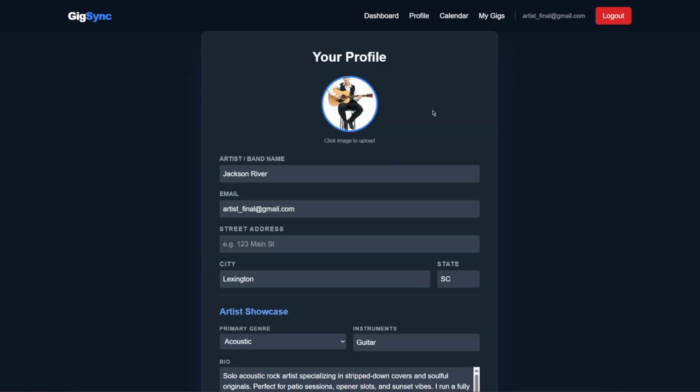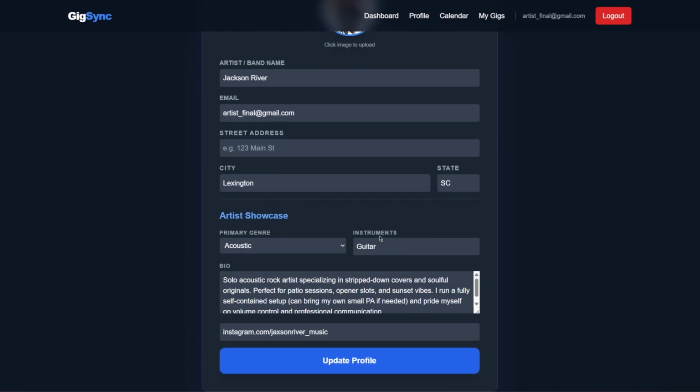In the profile page, we see this artist by the name of Jackson River. Jackson is an aspiring artist who's having difficulties finding gigs. This is due to gigs being sometimes posted privately, which as a result, Jackson ends up missing the deadline for. Jackson's primary genre is acoustic and he plays the guitar. Now let's go back to our dashboard.